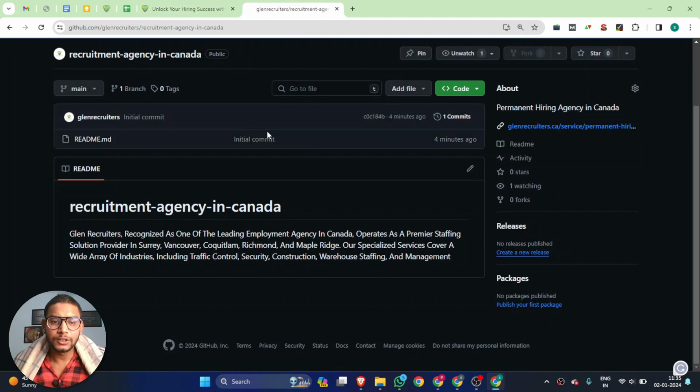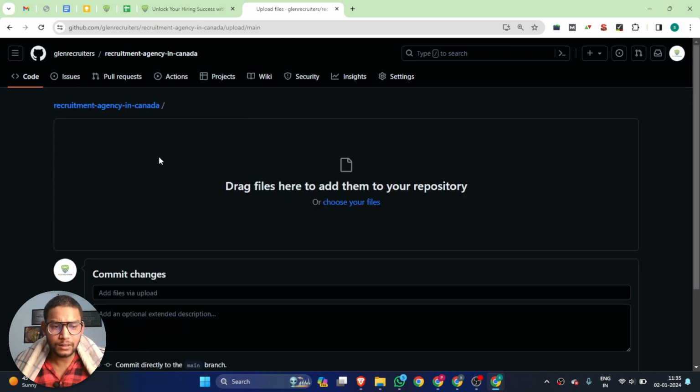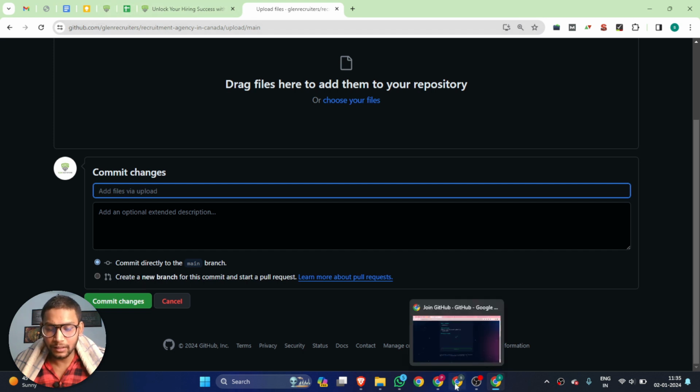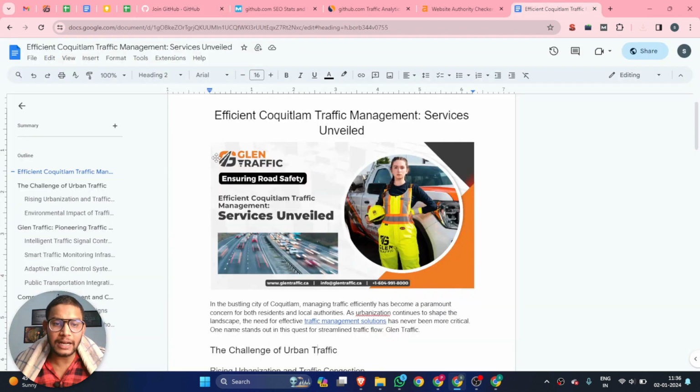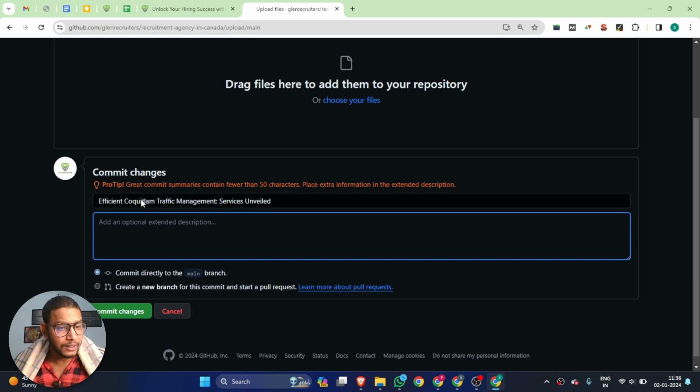Okay, so there you can go, and there is an add file button. You can upload your file, and you have to add all the details. Suppose we have this file and want to update it, you have to add your file title name, then you can add a file description.